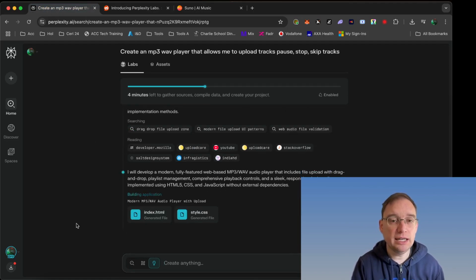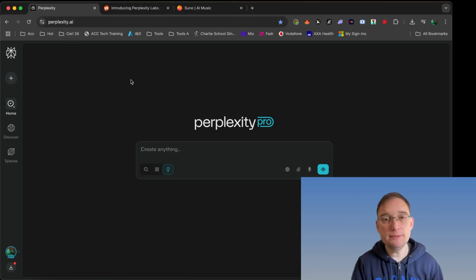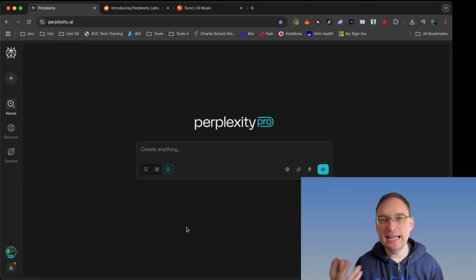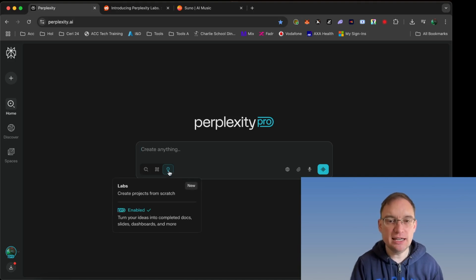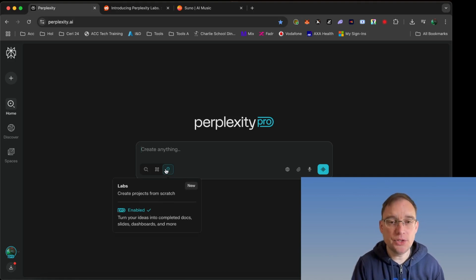So I've just got it at the minute creating an MP3 wave player that allows me to upload tracks, pause, stop, skip tracks. So that's going on in the background. If I go to home right now, you do need a Pro account, just to let you know. So you go to perplexity.ai. Actually, it took me a while. I was expecting it to be on the left hand side, saying agents or something. But no, it's just here. It's called Labs, and it's this 3rd button here. So you just select that from here. You need to have it enabled on Pro, which should automatically be done as default if you are on the Pro plan.